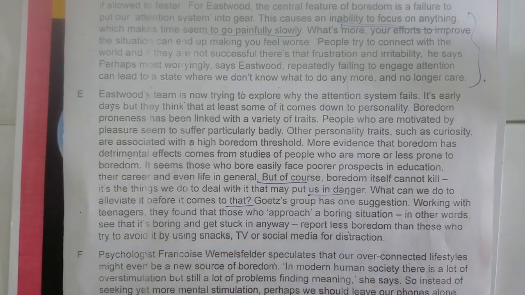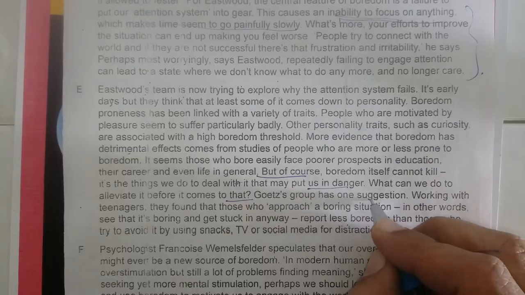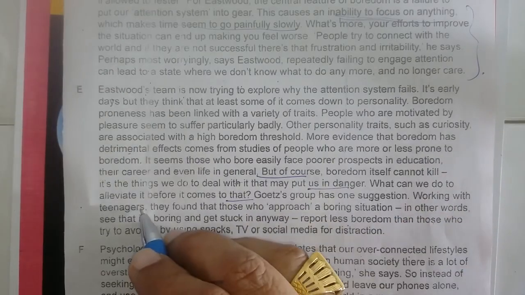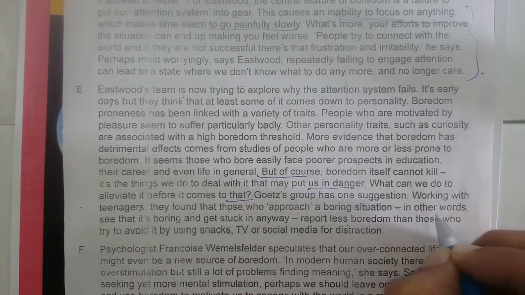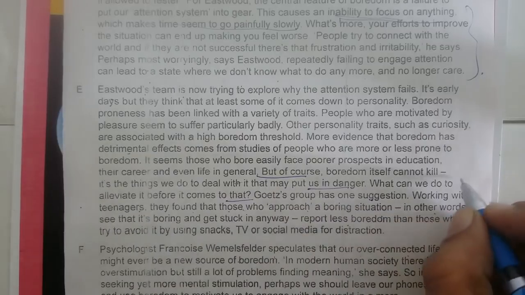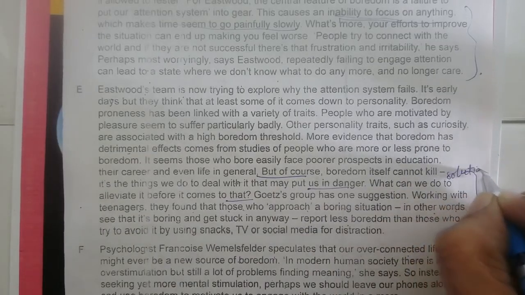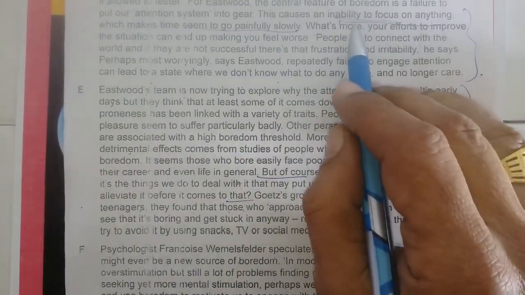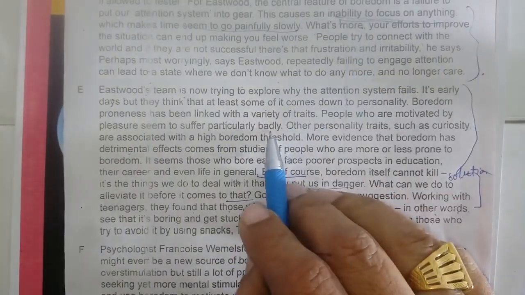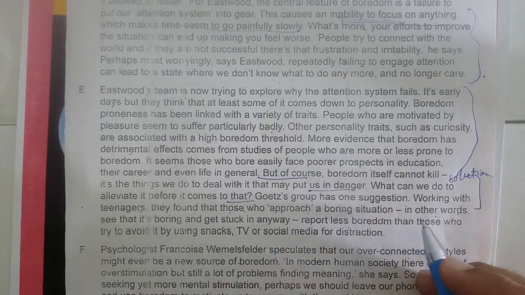So there is a question mark here also, right? The guest group has one suggestion. So here comes my one suggestion, working with teenagers. From here starts my solution. Here is the explanation of the problem. That problem is defined in D, explained in E, with a solution from the guest group, right?